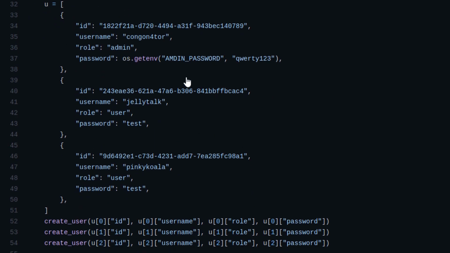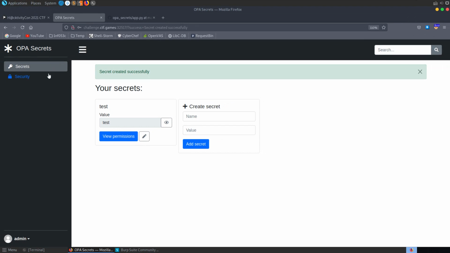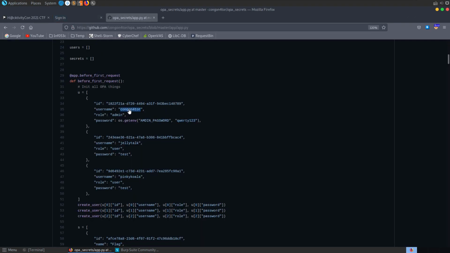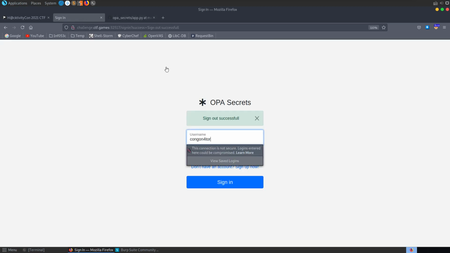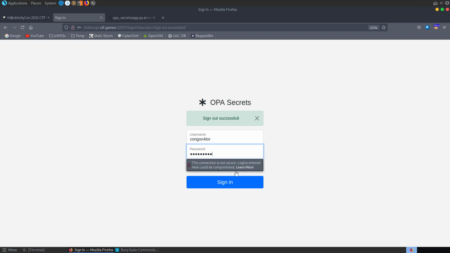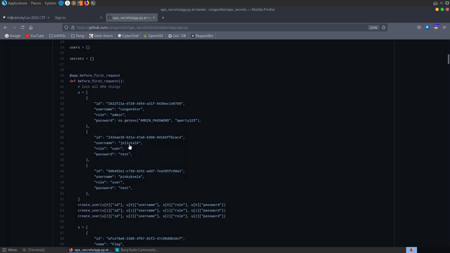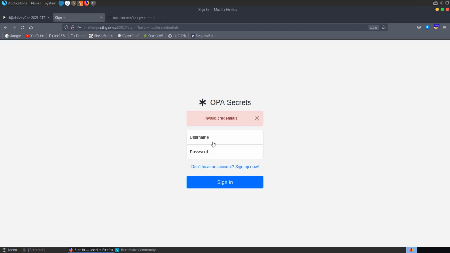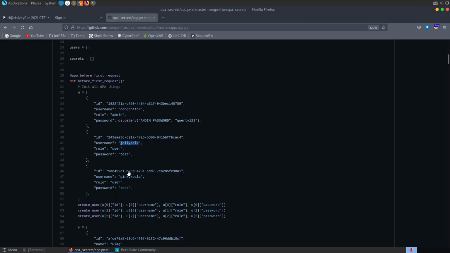We also have some user passwords as well. Why don't we go and try some of these out? Let's go and log out as this admin account and try and log in as an actual admin. See whether this password has been changed. We try to sign in, we get invalid credentials. So that one has been changed. We could try some of these as well, although unless they own the secret, it's not really going to be too much use.